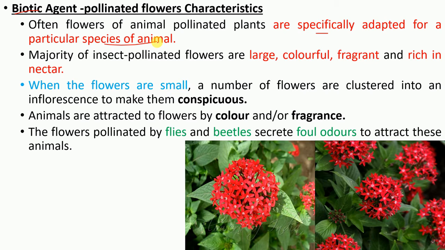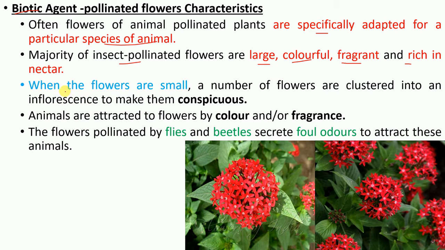There are many symbiotic relationships between particular species of plant and particular species of animal. The majority of insect-pollinated flowers are large, colorful, fragrant and rich in nectar. Why? Because these characteristics are able to attract insects or other animals.